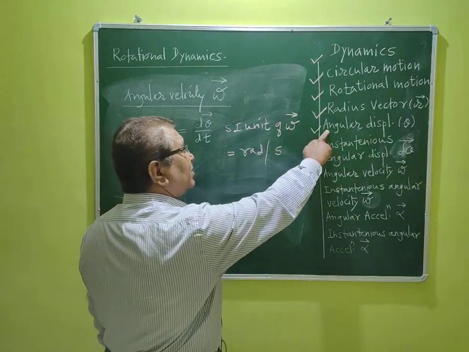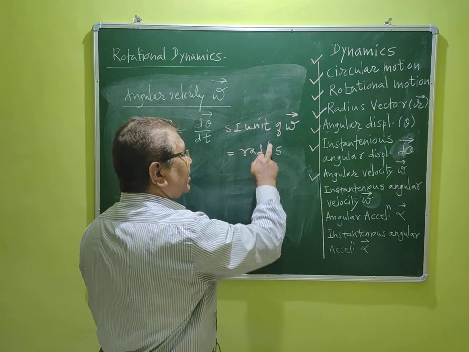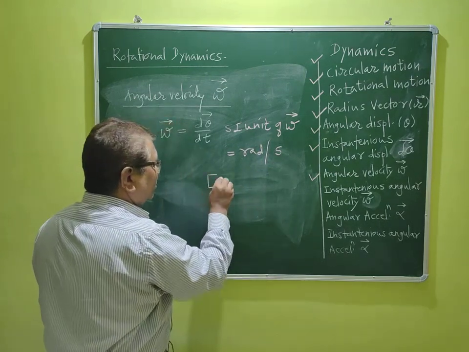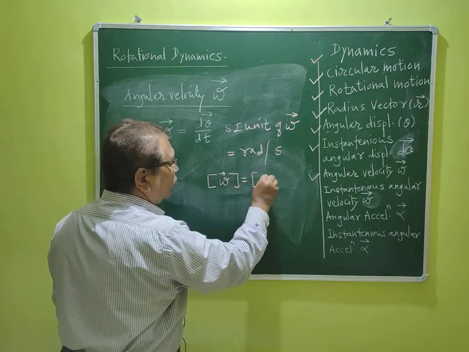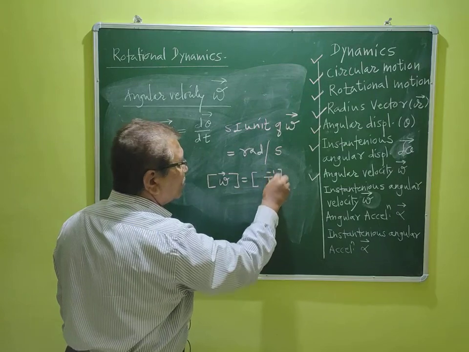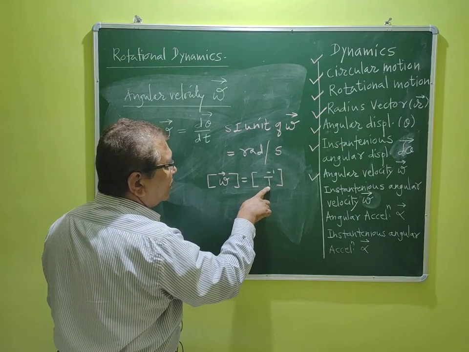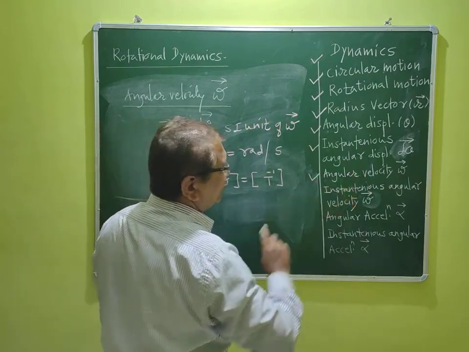This theta is a dimensionless quantity. Since radian arises here and in the denominator second comes, the dimension of omega is only T to the power minus 1, because second is in the denominator. So the dimension of omega is T^-1. So this is all about angular velocity.